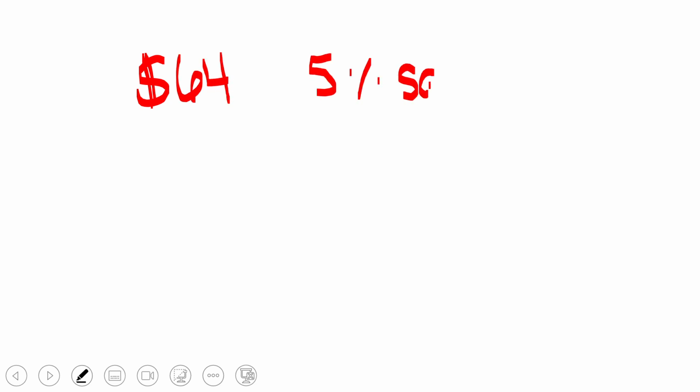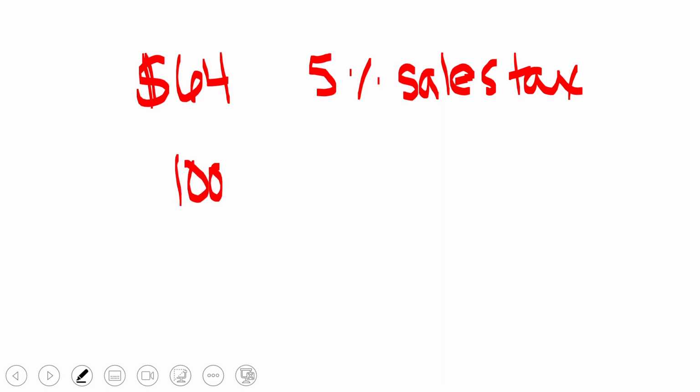All right, to get started, if you go to the store and you buy clothes and your clothes end up costing $64 at 5% sales tax, then we would understand that 100% of what you're going to spend is $64 plus the 5% that you're going to spend on sales tax.